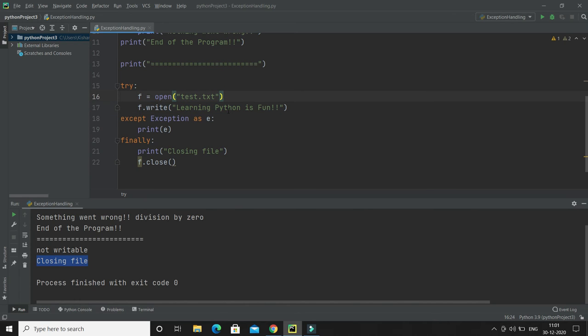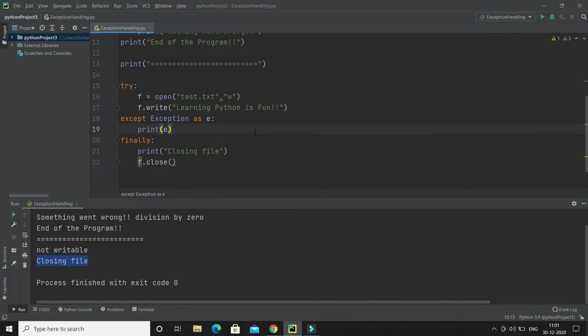Because we do not have write permission, and if you want to specify the write permission, then you have to specify the mode over here. W means write, right? If you want the read permission, then R. Of course, these things we are going to explore in the file handling section, but as of now I'm just providing this mode, write. We haven't created this file, right? If this file doesn't exist, then Python is going to create this file first, and then Python is going to write this text into that file, right?